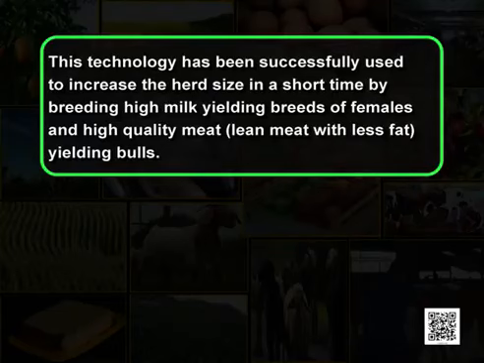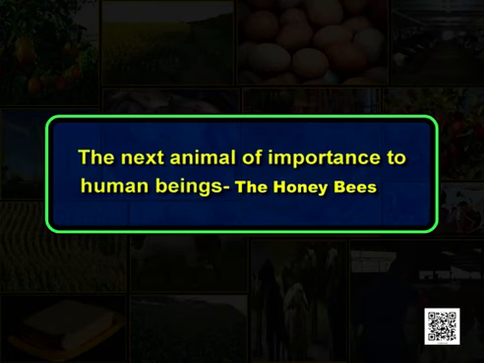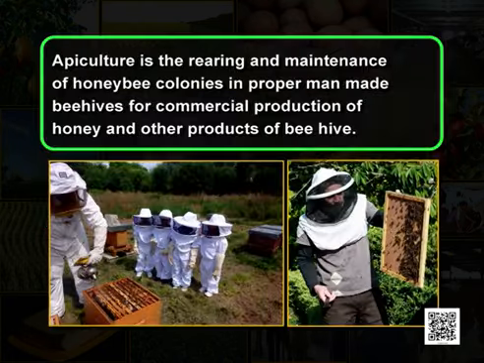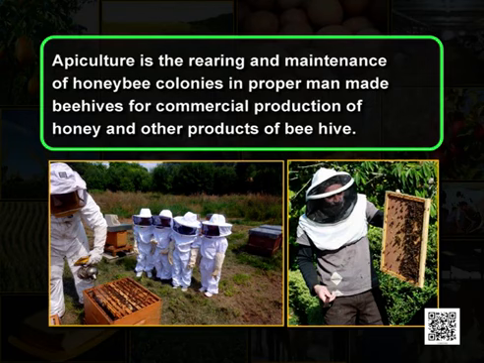So, we can say that this technology has been successfully used to increase the herd size in a short time by breeding high milk yielding breeds of females and high quality meat, that is lean meat with less fat yielding bulls. Let me now talk about the next animal of importance to human beings, the honeybees. Apiculture is the rearing and maintenance of honeybee colonies in proper man-made beehives for commercial production of honey and other products of beehive, as you can see in the figure.